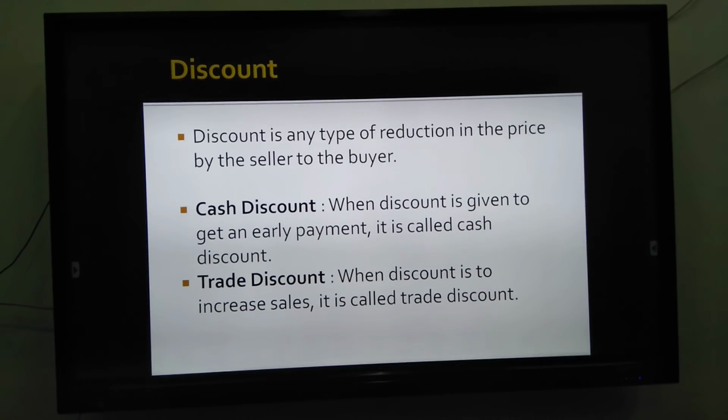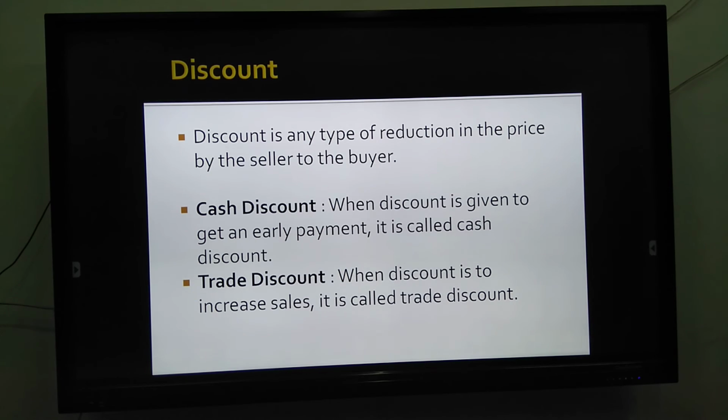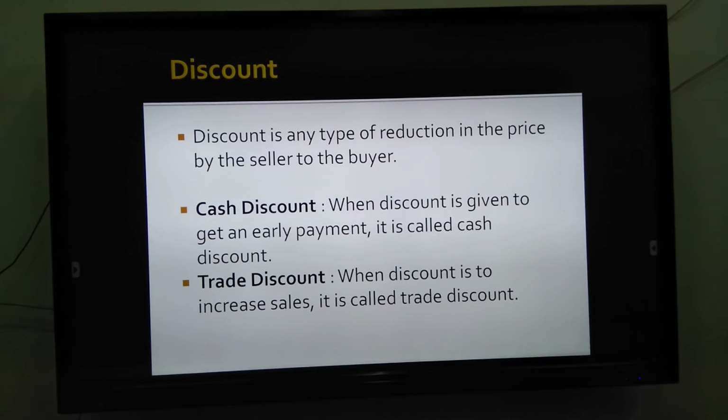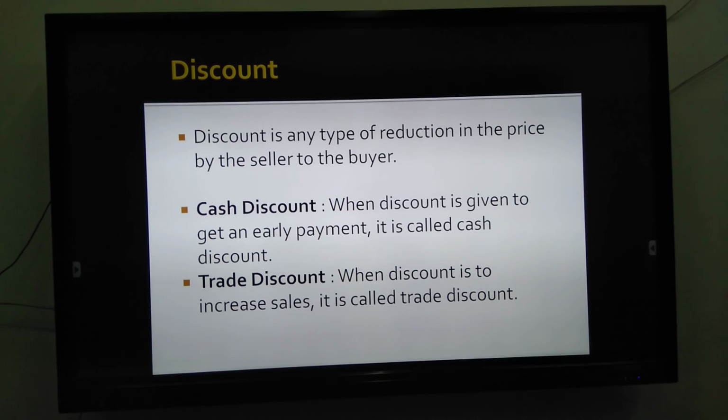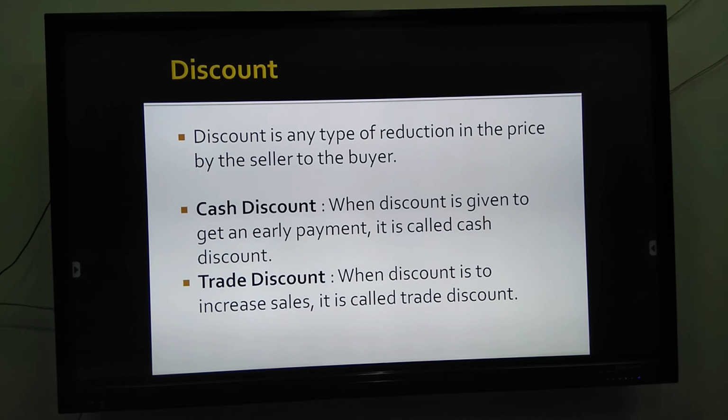And next is discount. Discount is any type of reduction in the price by the seller to the buyer. Cash discount. When discount is given to get an early payment, it is called cash discount. It is shown in the entry. Trade discount. When discount is given to increase sales, it is called trade discount. It is not shown in the entry. Trade discount is given at the time of bulk purchase.